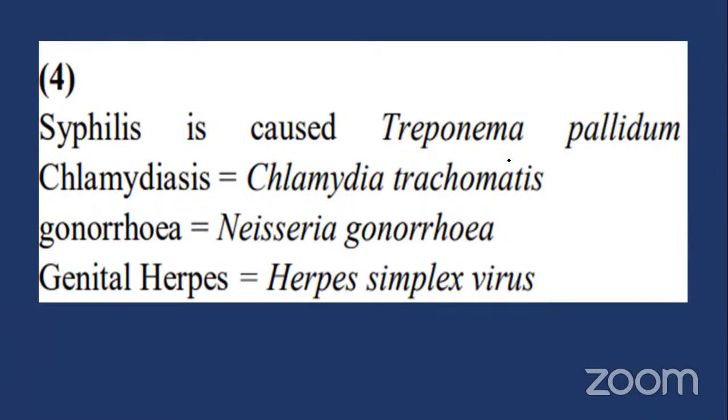Match the following. Sometimes they may ask Treponema pallidum, sexually transmitted syphilis. Gonorrhea is also very, very important. Genital herpes also sometimes. So these are all sexually transmitted diseases. Particularly they ask syphilis caused by, okay. Treponema pallidum is the correct answer. Other sexually transmitted diseases, what are the causative organisms? Chlamydia, Gonorrhea, Neisseria gonorrhoeae, genital herpes, herpes simplex virus. These are the key points, key identification of the answers.